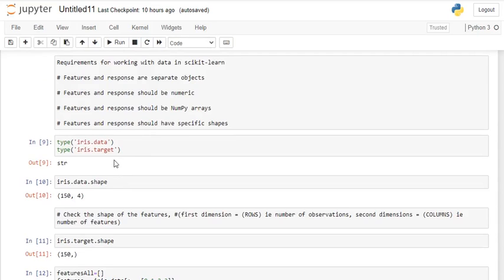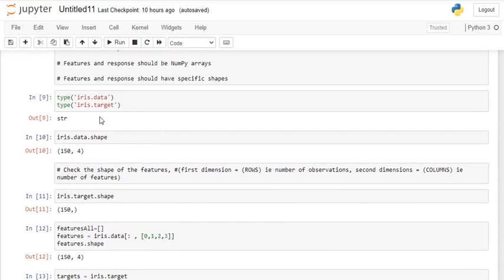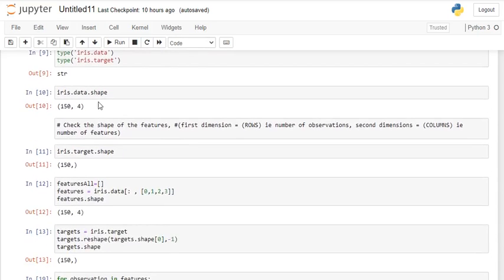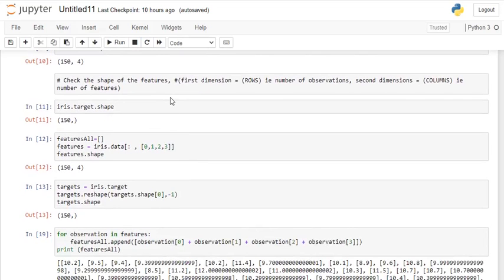The type of the targets is strings, and the data shape is 150 rows and 4 columns. And iris target shape, so how many? There are 150.